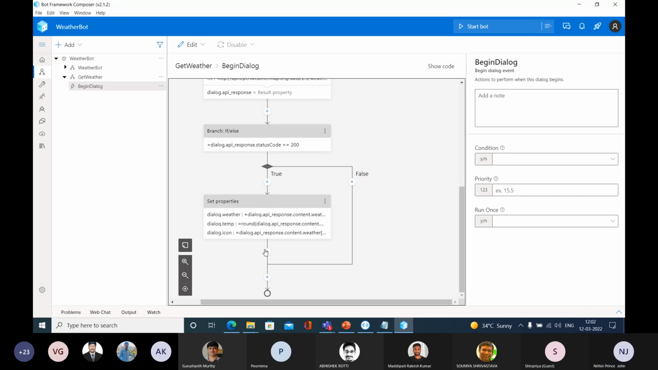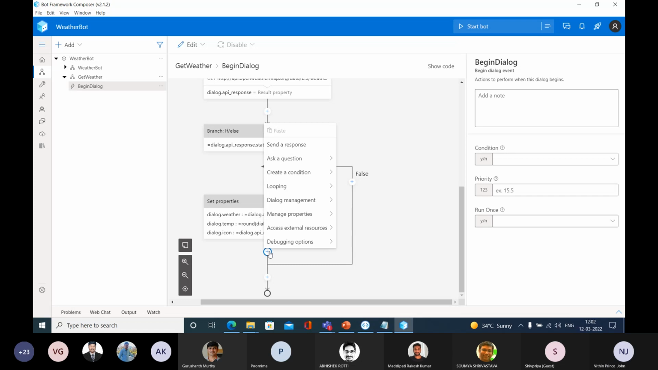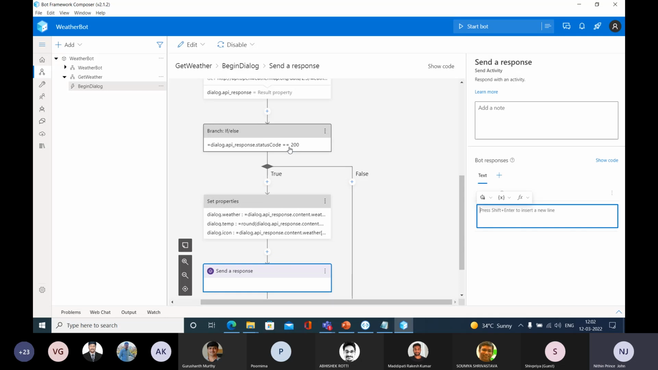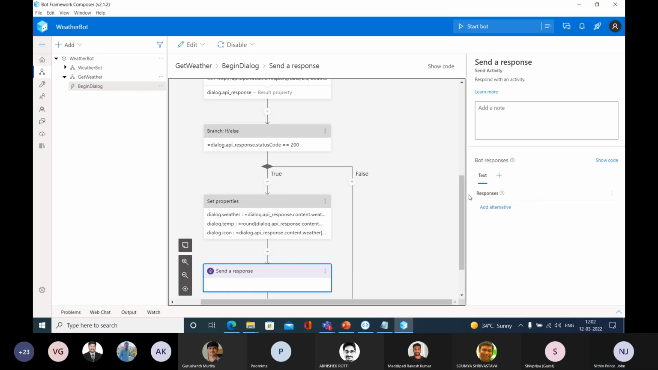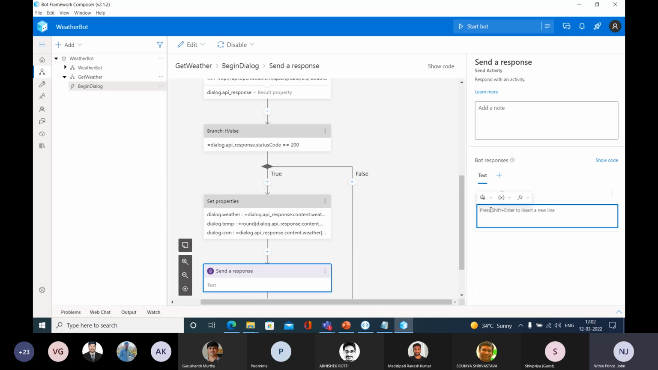Go and select this plus symbol that is after this set properties. And what is the option that we need to pick? Here the bot needs to display that message to the user. So which is the option that we need to pick? Can you tell that? Send response. Exactly. Send a response. In that send a response, if you select this, at the right side you can see this add alternative. Go and select this add alternative and click this and paste this code.